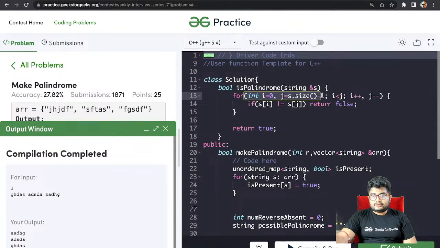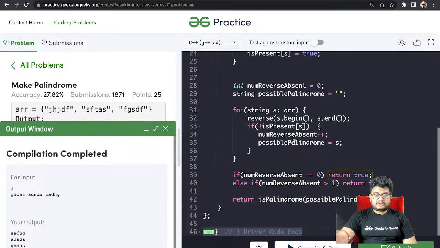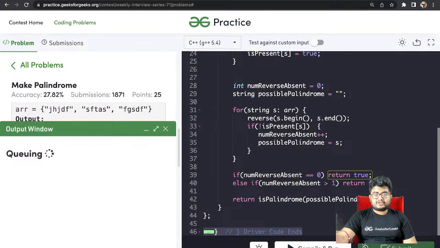Have we done this code wrong? i equals 0, j equals s dot size minus 1, i less than j, i plus plus, j minus minus. If s of i is not equal to s of j, return false, otherwise return true. I'm not sure where this is going wrong. No, this actually gave a wrong answer.